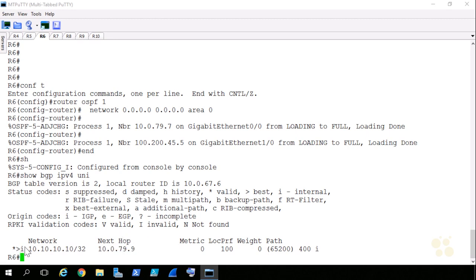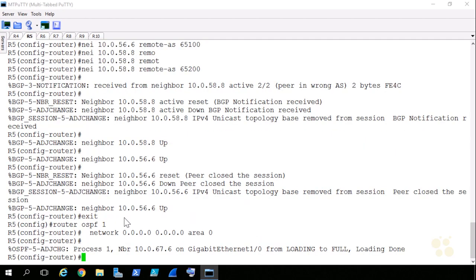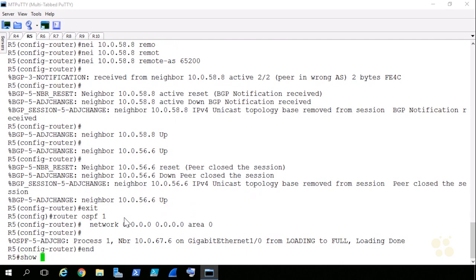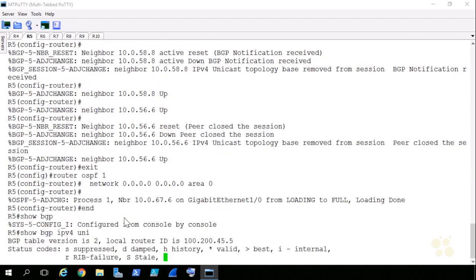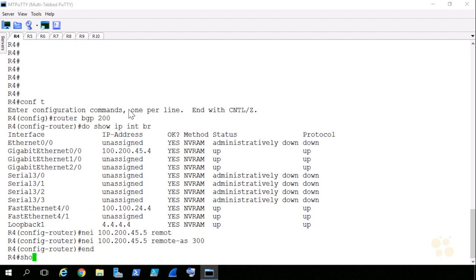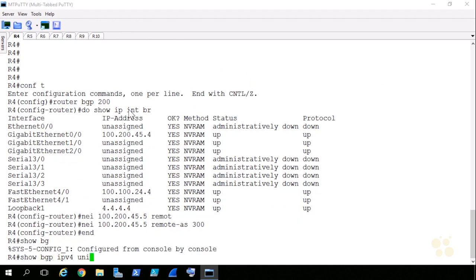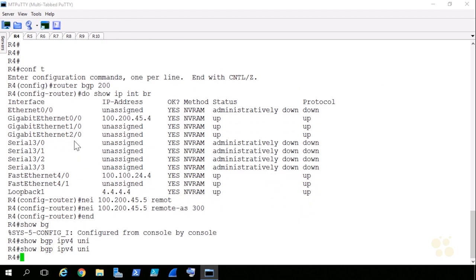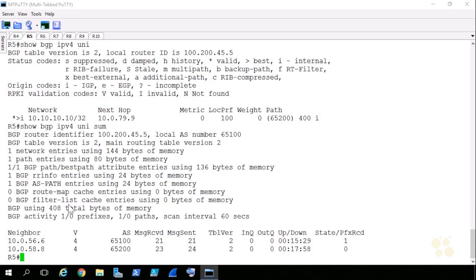This should have then reflected this route off of R6 to R5. If I go to R5 now, and show BGP IPv4 unicast, look at that. There it is. Now, lastly, the behavior is that R5 would have advertised this network out through eBGP to R4, but changing the next hop address. Let's go to R4, jump back into privilege mode, show BGP IPv4 unicast, and there's nothing there. Why is there nothing there? Because I forgot to configure the neighbor relationship with R4 on R5.